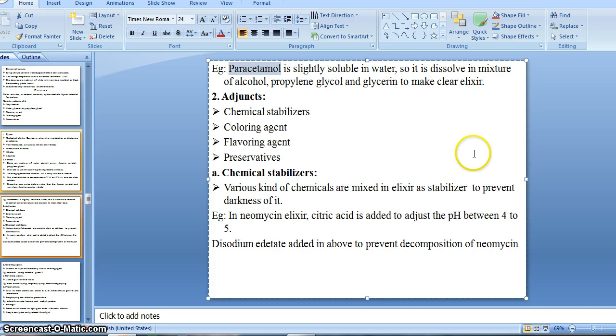When we use water or sorbitol solution as a vehicle, we need to add a preservative such as chloroform or benzoic acid.